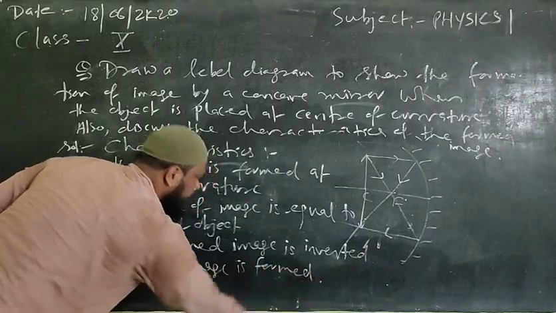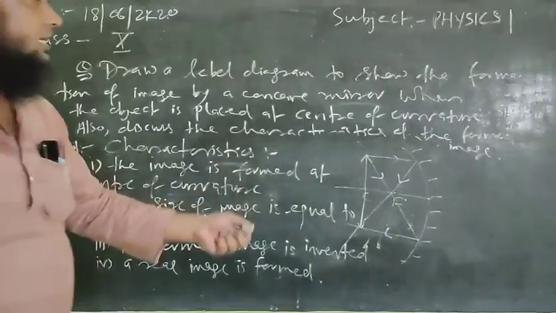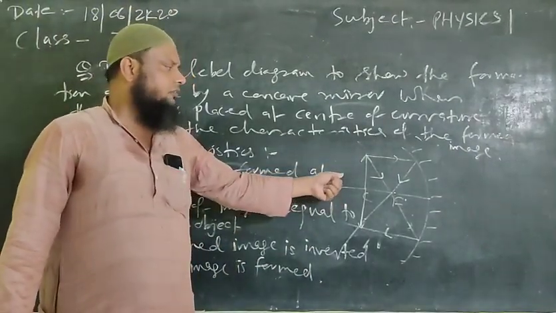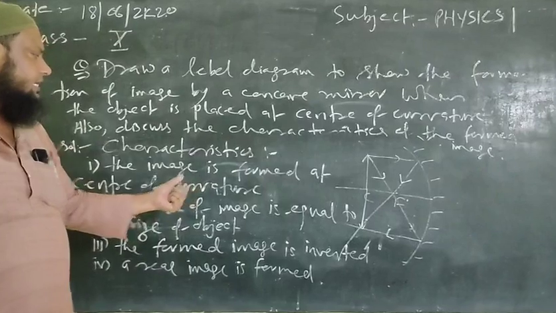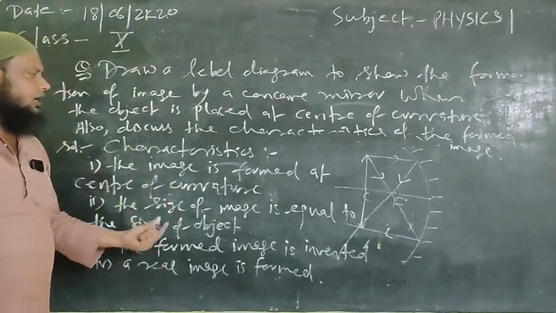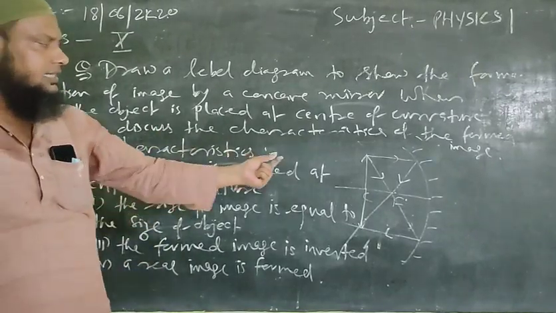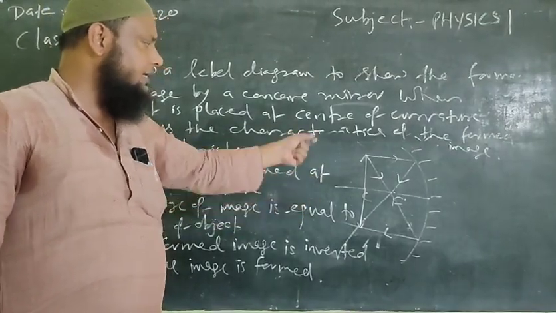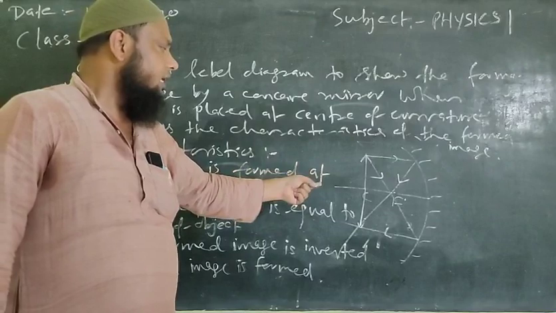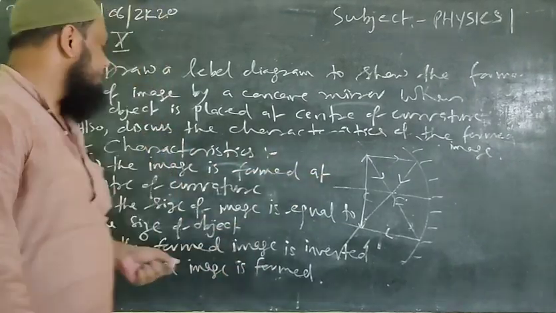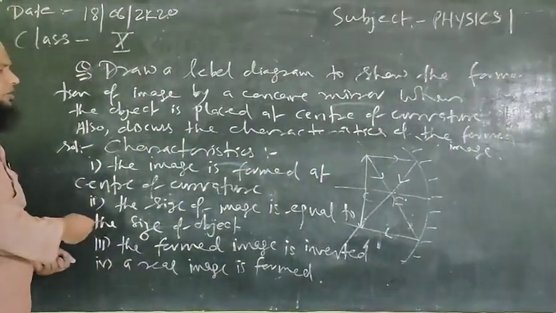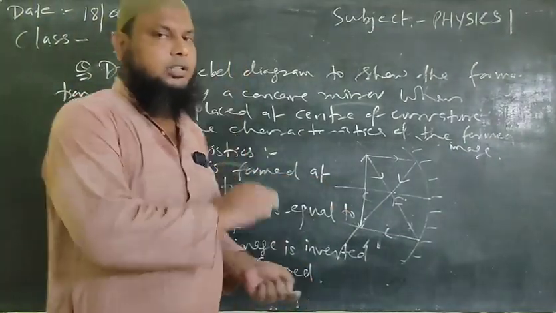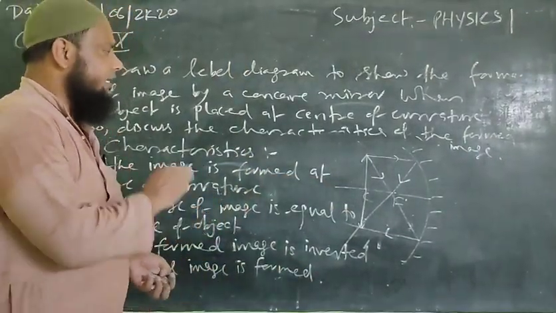So this way now we can go and draw the level diagram for the case when the object is placed at the center of curvature, and we can discuss the various characteristics as well. First, the image is formed at the center of curvature and just below the object. It is of same size, it is a real image, and it is inverted. So these are some characteristics of the formed image when the object is placed at the center of curvature. Hope all these are very clear to understand and easy to remember.